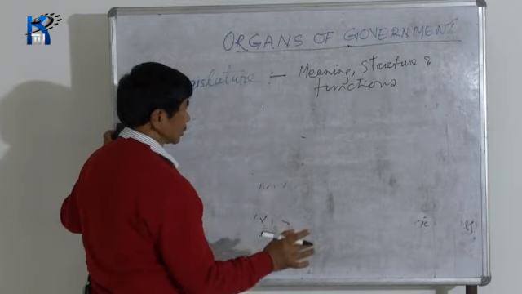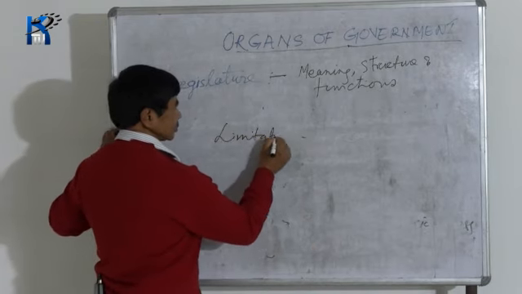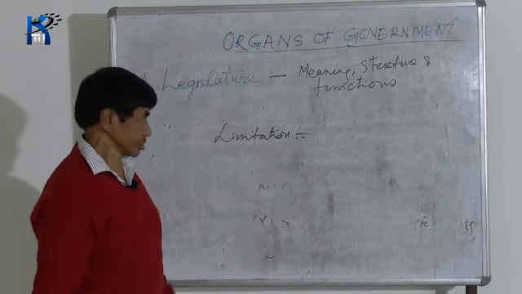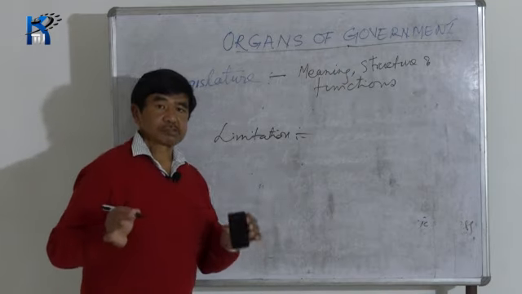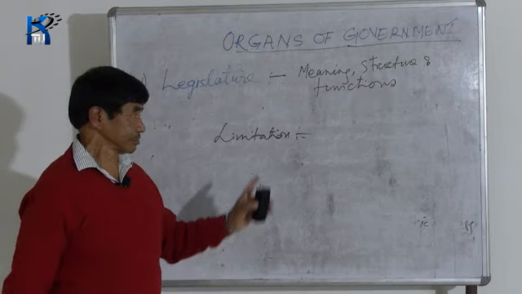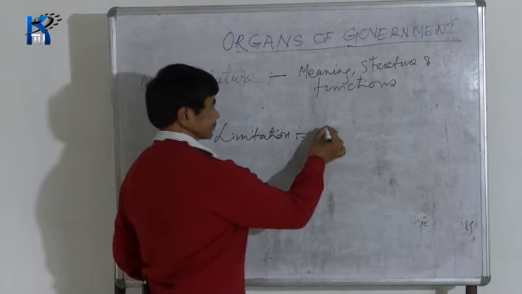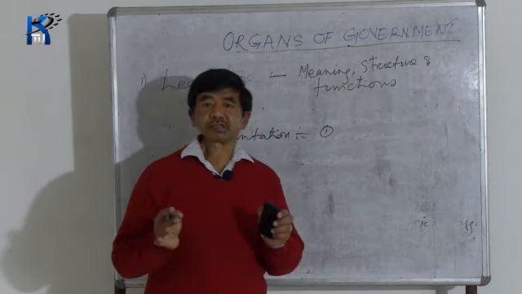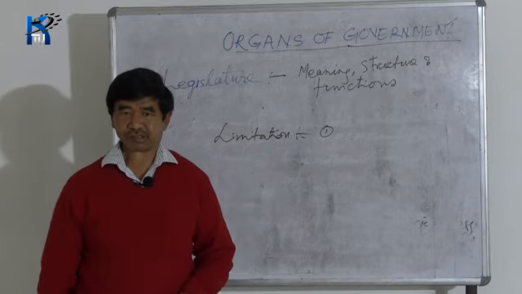Now when we read critically about the legislature, we have to see the limitation also. There are certain limitations of the legislature. Number one, nowadays in the legislature all the members are not experts.